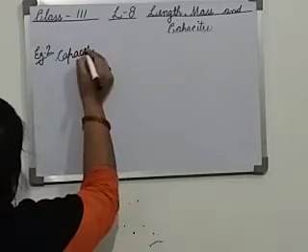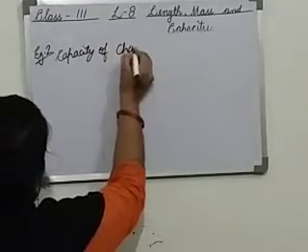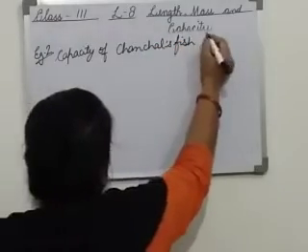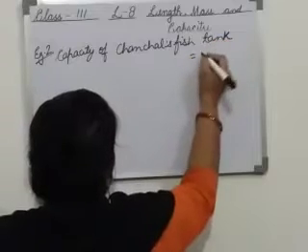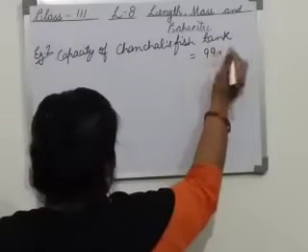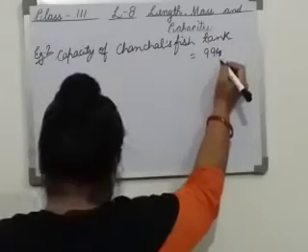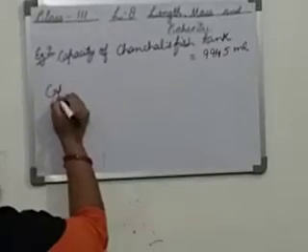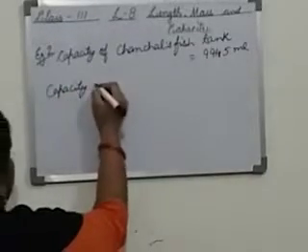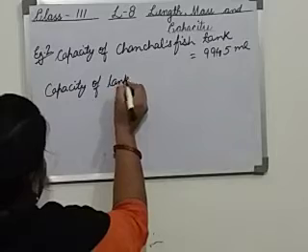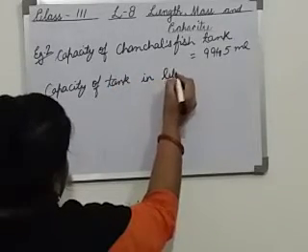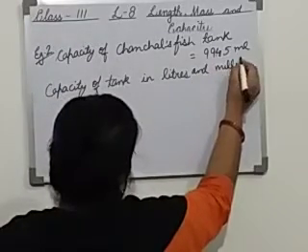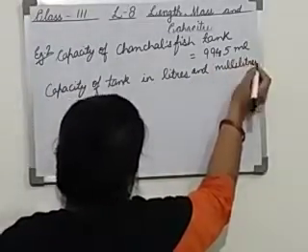Capacity of Chanchal's fish tank equals 9945 milliliter. Capacity of tank in liters and milliliters.